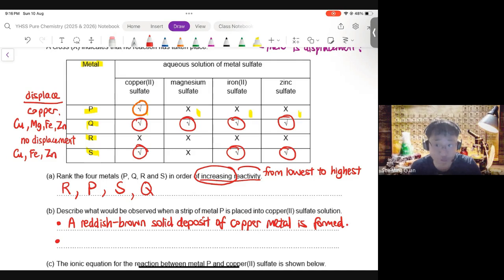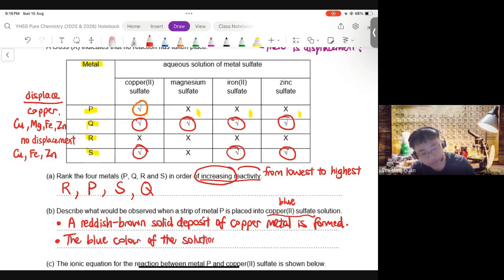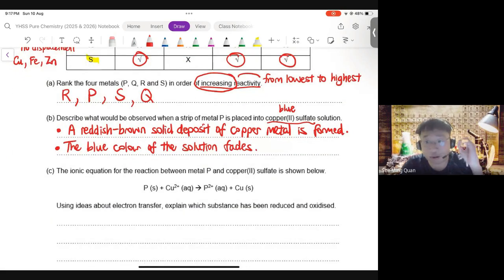Just now in the YouTube short video, we observed copper 2 sulfate is a blue solution. But as the reaction proceeds, the blue color of the solution fades. So this is a very typical displacement of metal question, which I really advise us to practice in tutorial 2. All right? Now, finally, like I said, let's talk about redox.